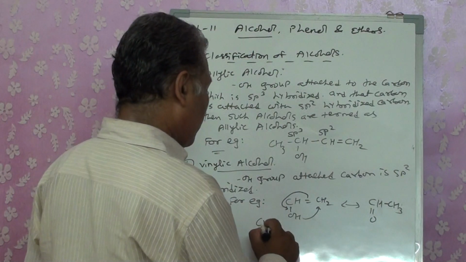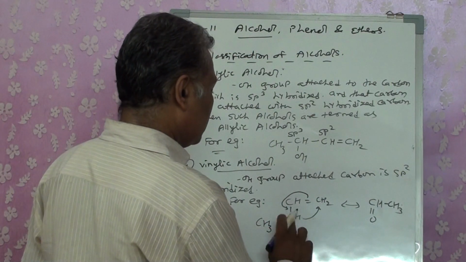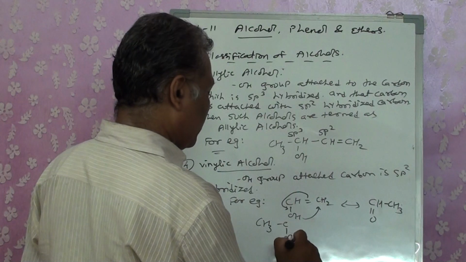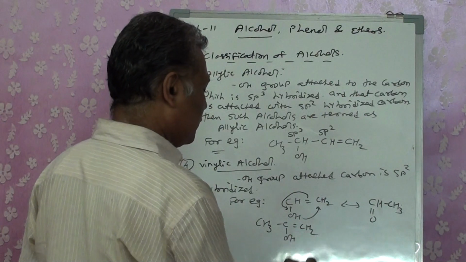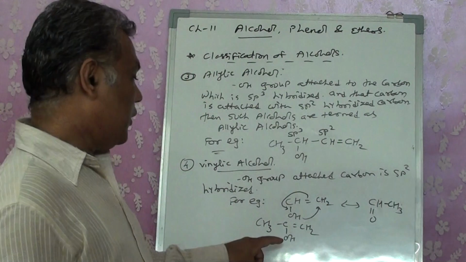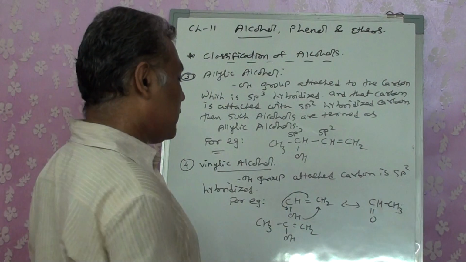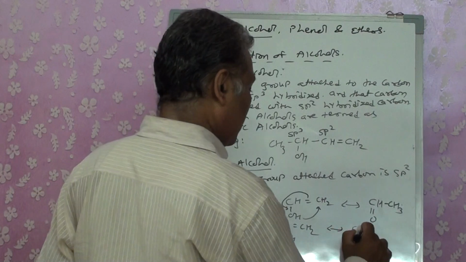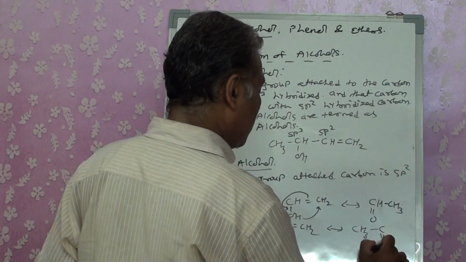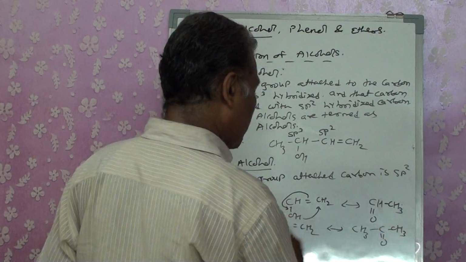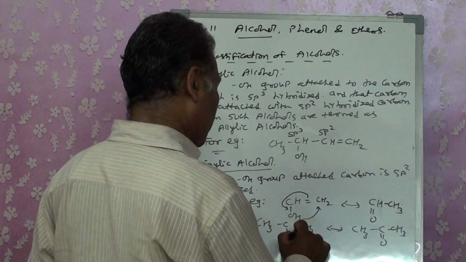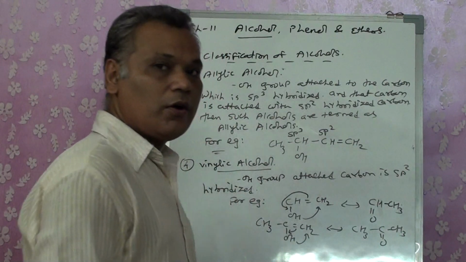That means if we are having CH3, COH, double bond CH2, right? Again you can say that this is vinylic, and it will convert itself into CH3, C double bond O, CH3. H goes to the carbon and the double bond goes to the oxygen.